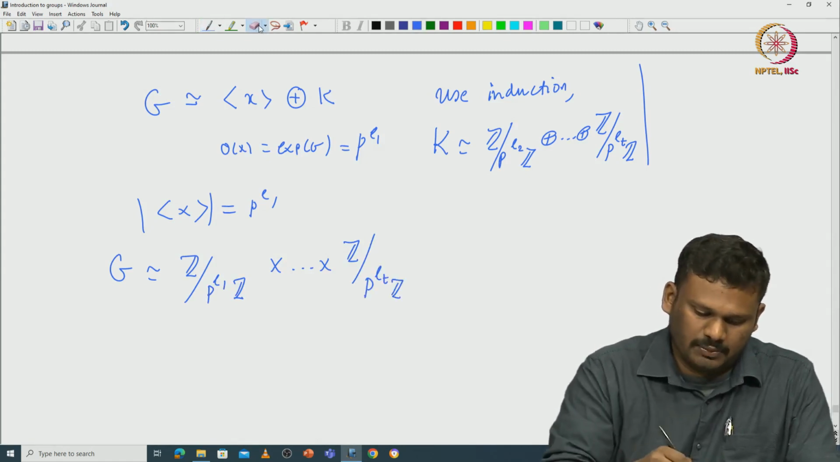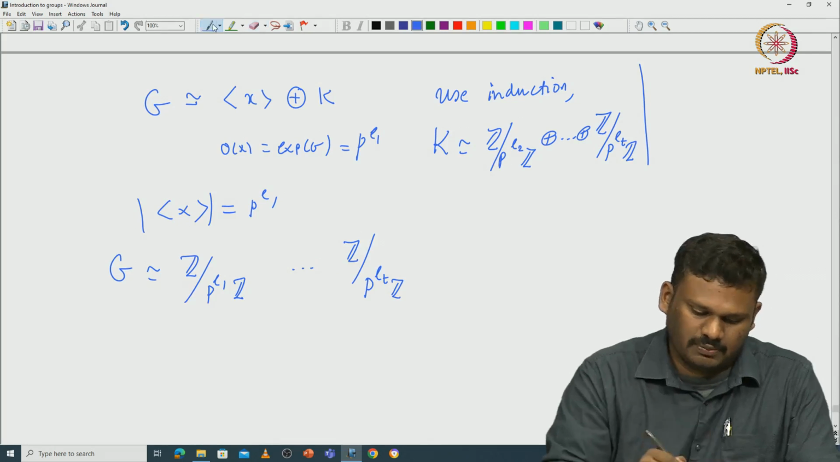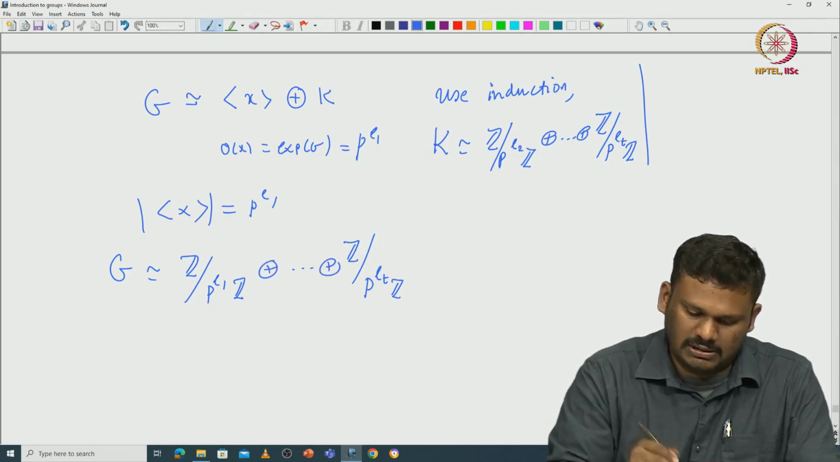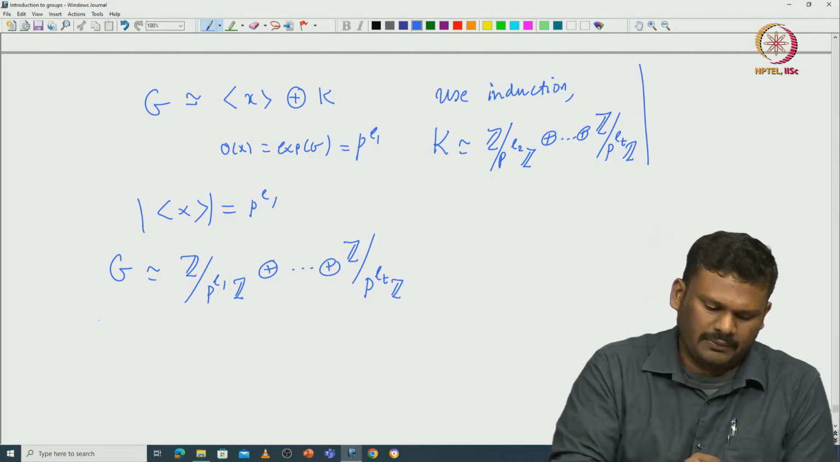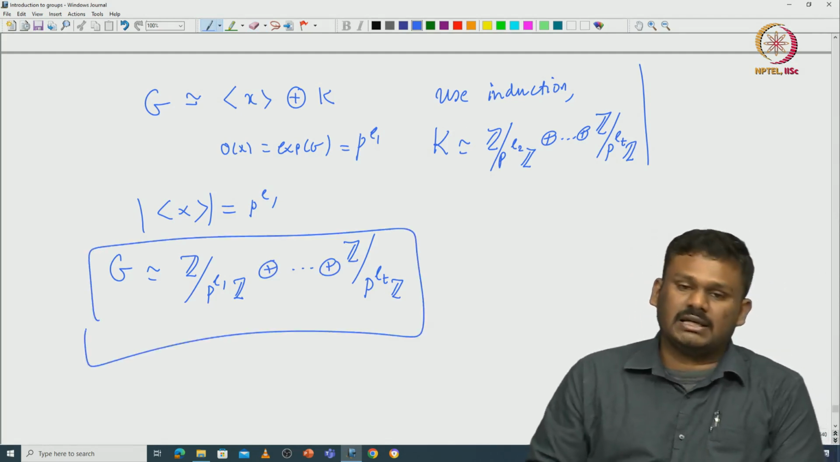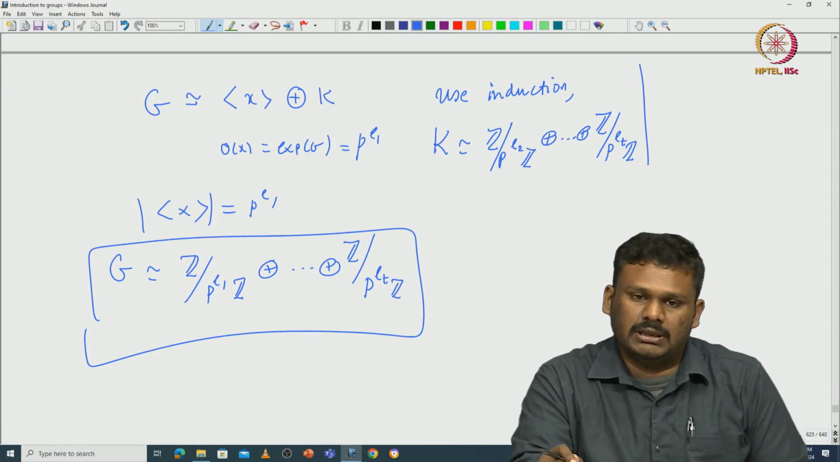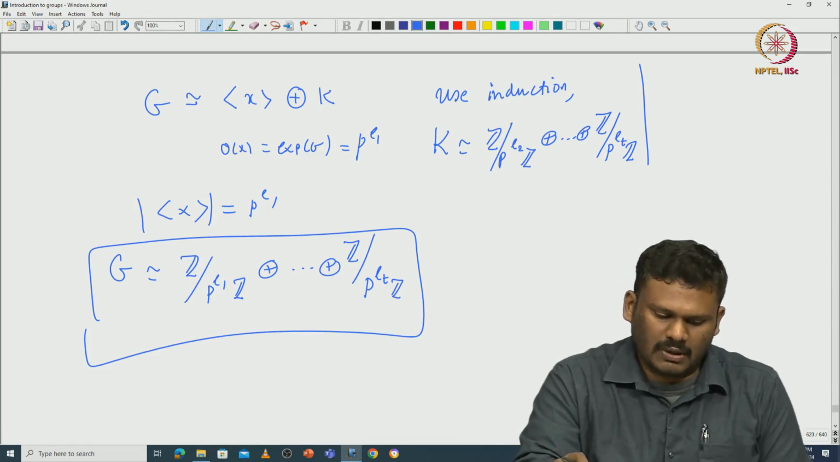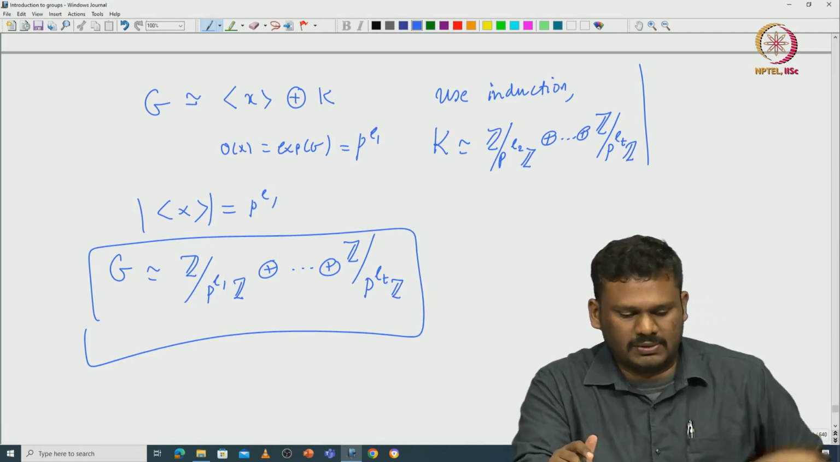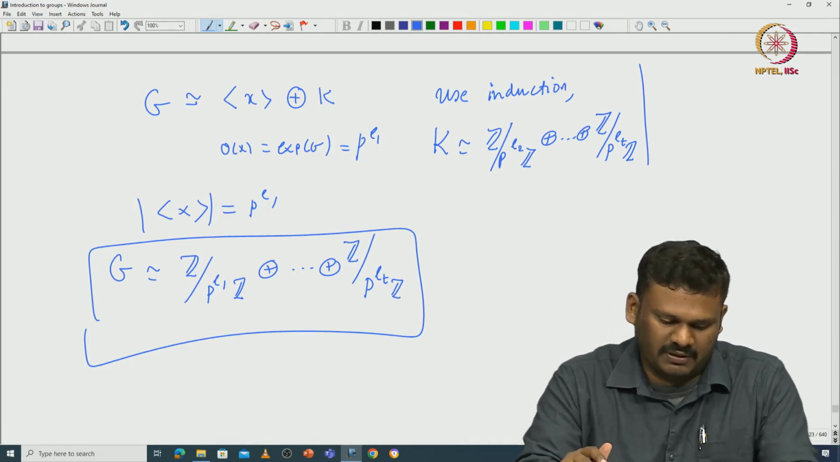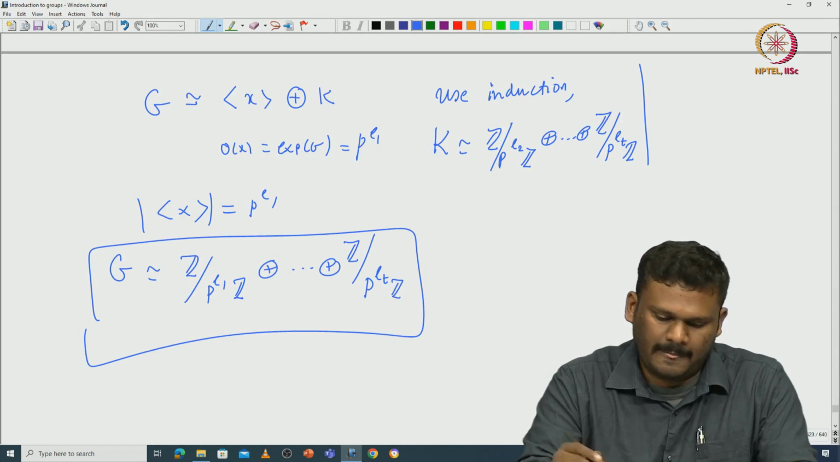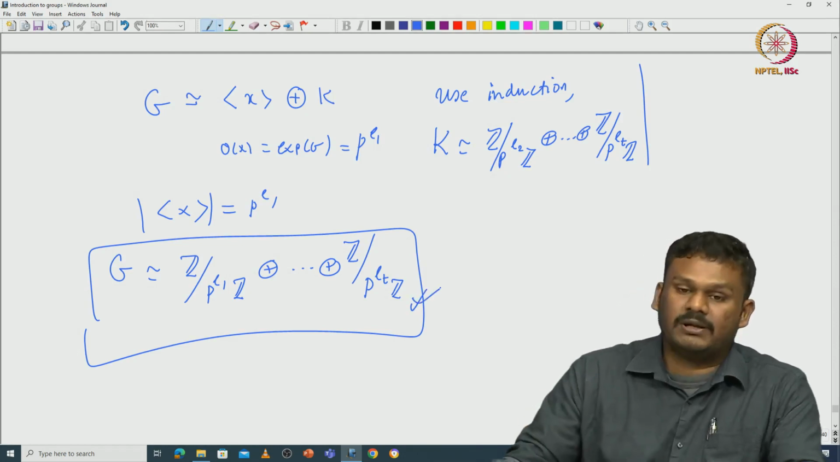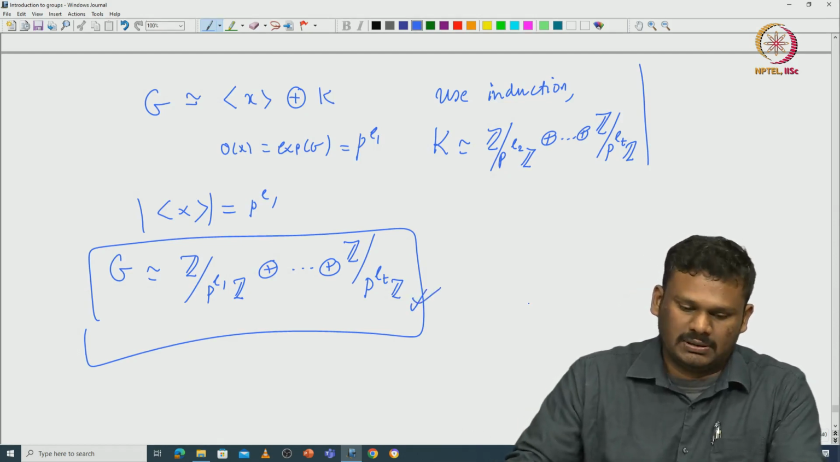So, I am mixing up notation, but direct sum and direct product are the same in the abelian case, no issue. Okay. So, this proves G is a direct product of these abelian cyclic groups which have prime power order p^e1 etc. et. Okay. So, this completes the proof for the finite p-groups.